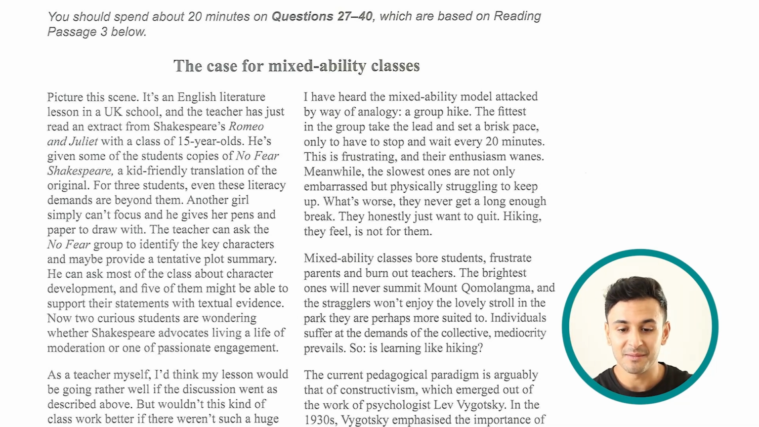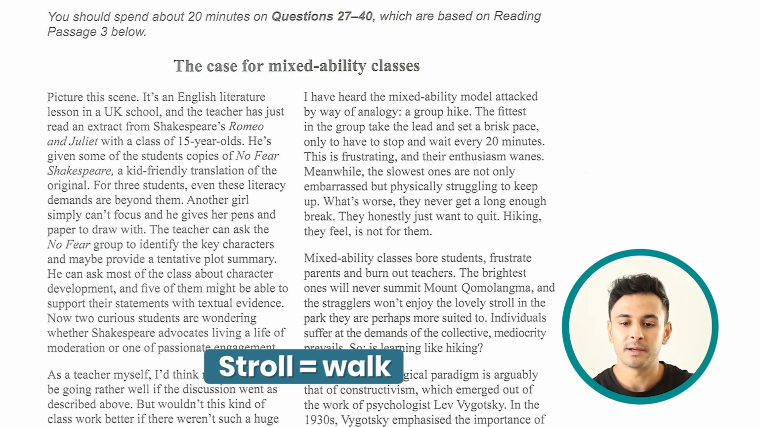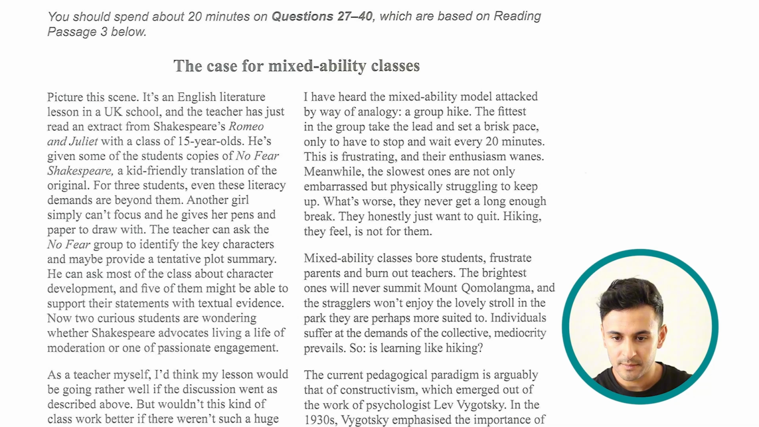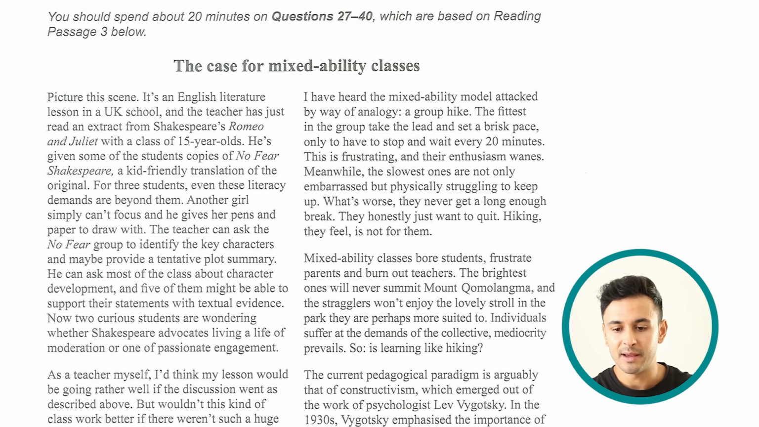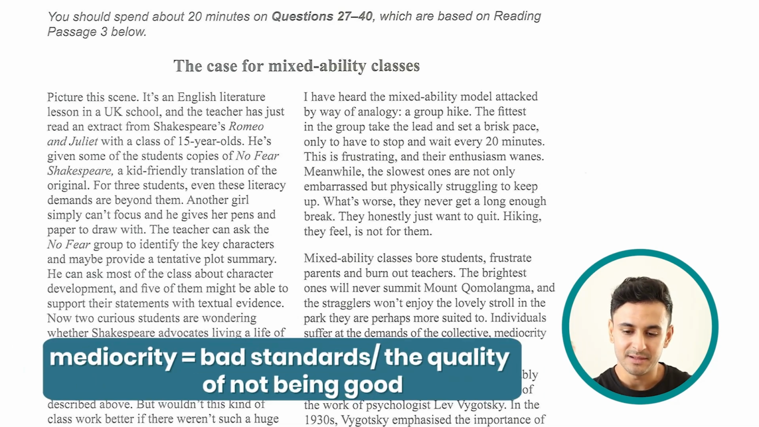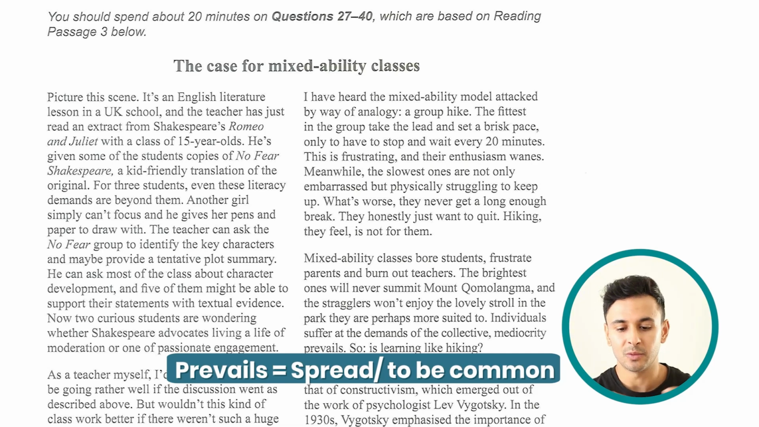And at the same time, the other students who might prefer to enjoy walking the park, they're not there. So essentially, individuals suffer at the demands of the collective. So the collective is like what's going on overall is affecting everyone, but not in a nice way. Mediocrity prevails. Mediocrity, which means very bad standards or not really good standards, prevails. It means that it takes control or is spread, affecting everyone there.